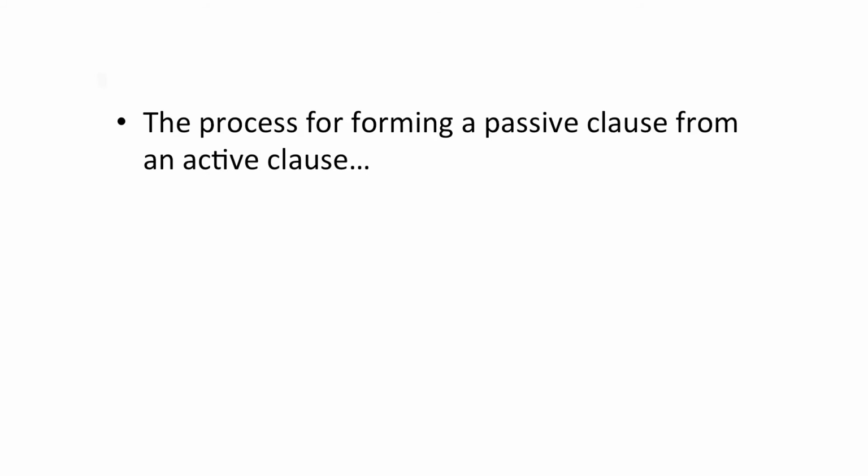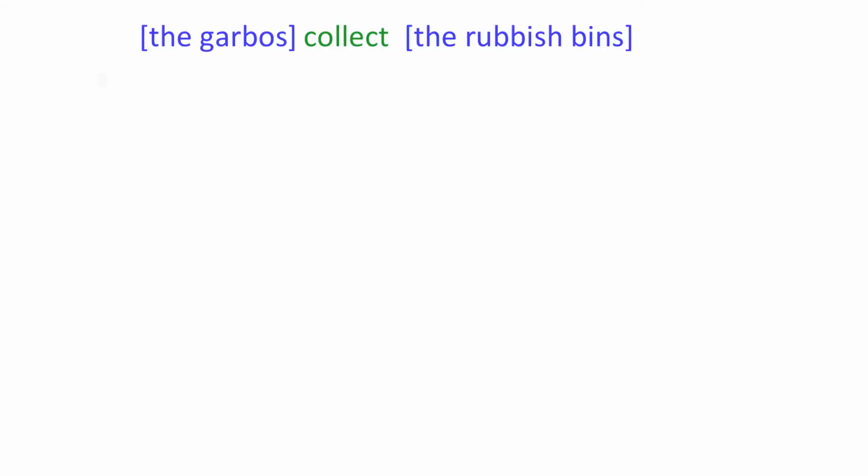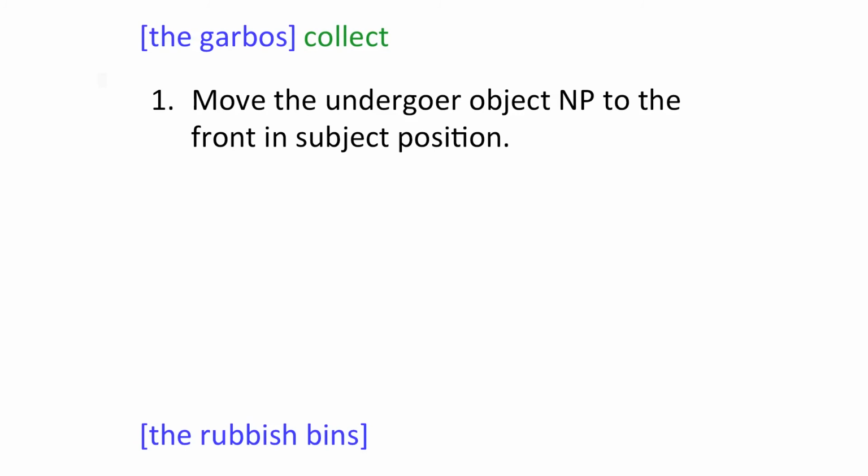Let's go through another example of forming a passive so you can be clear of the step-by-step process you should go through to work out how to form a passive clause from any given active clause. Take the sentence, the Garbos collect the rubbish bin. Step 1. We move the undergoer object NP to the front, in subject position. Step 2.